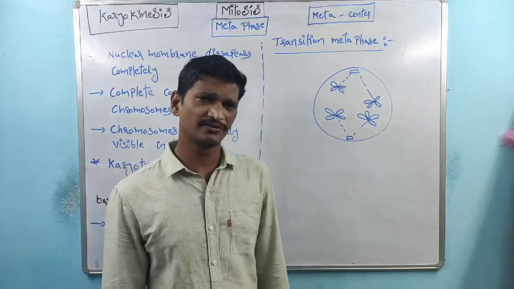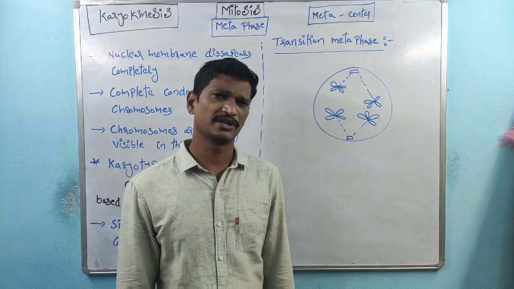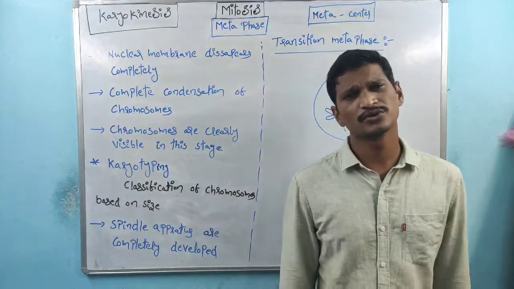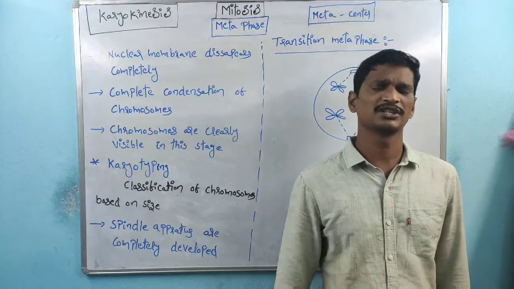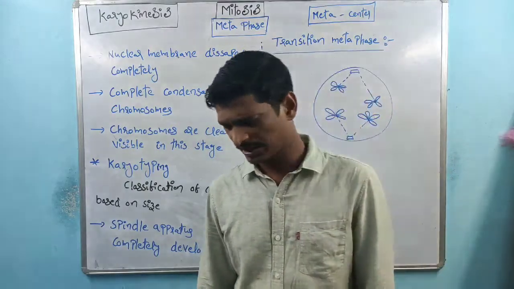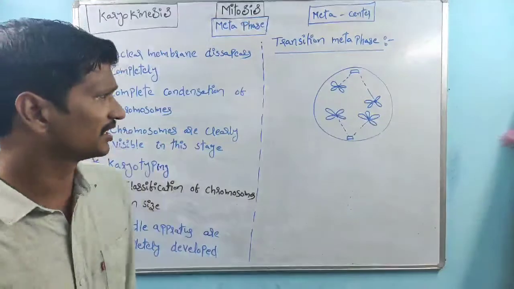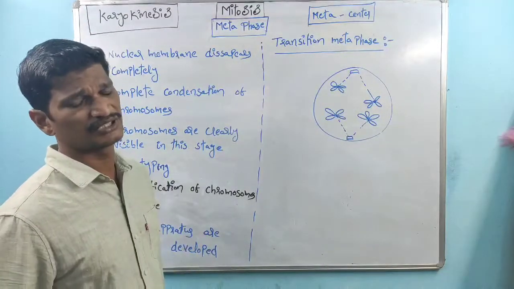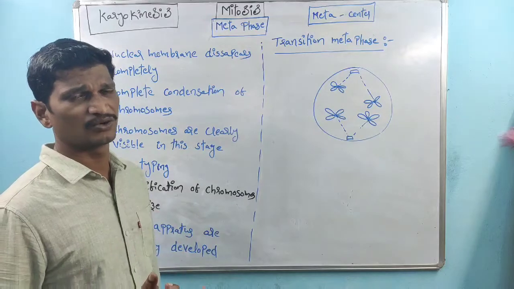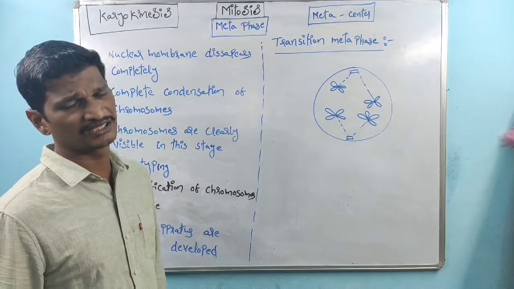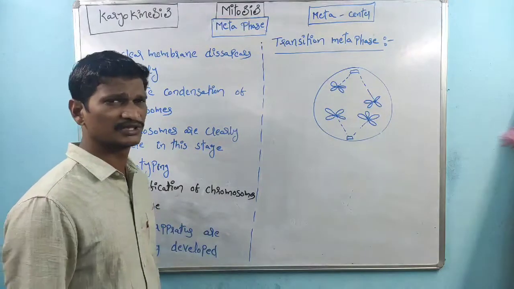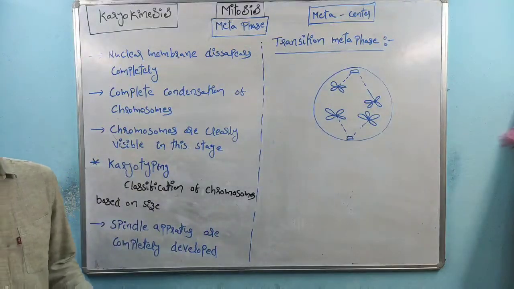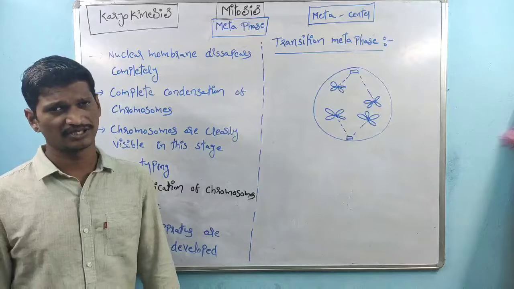Transition metaphase is different from metaphase, because within metaphase all chromosomes are arranged at the center of the cell, right? Within transition metaphase, the chromosomes are aligned irregularly. Irregularly means they are not present at the center of the cell, right? So that is about the transition metaphase. Next, we discuss the metaphase.